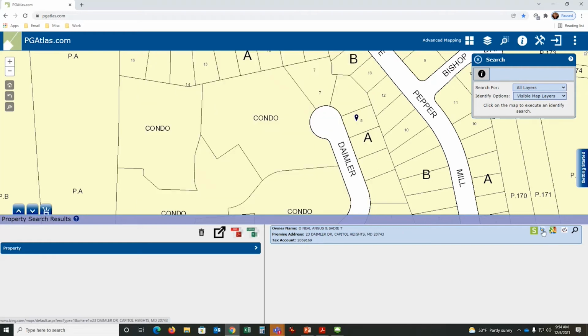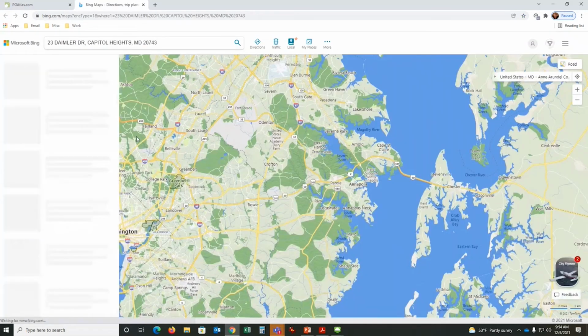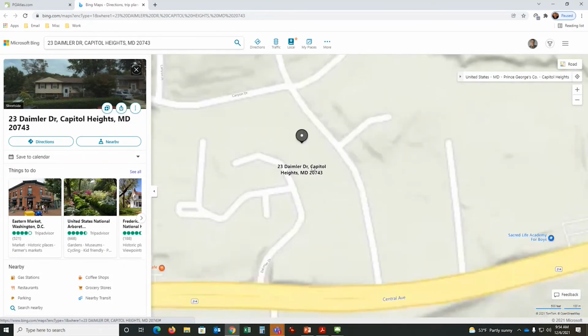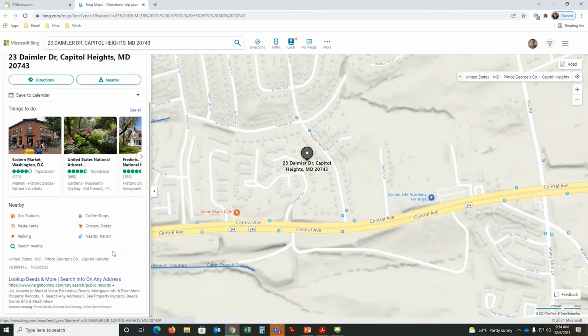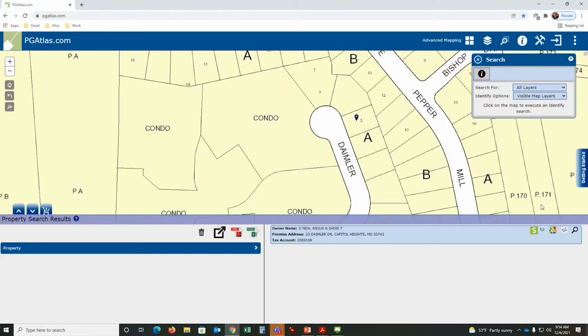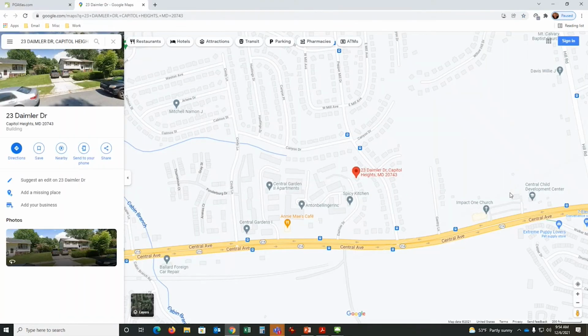Next up is Bing, this little link here. If I click on Bing, this is what Bing has in their database for the property. Again, there's a picture of the house. You can zoom in and look at the different data sets that are available in that neighborhood. Next up is the Google link. Same thing.